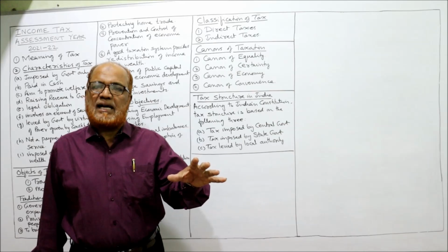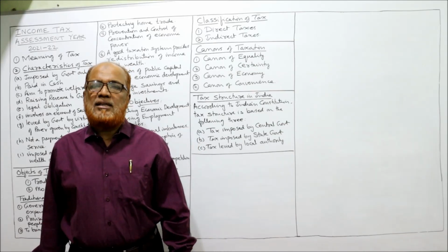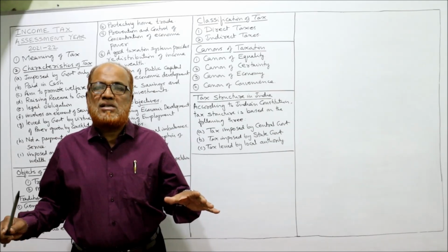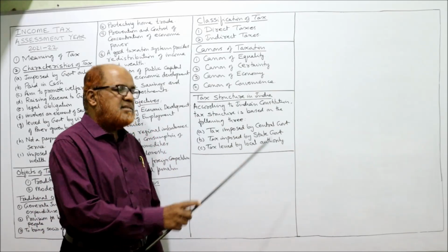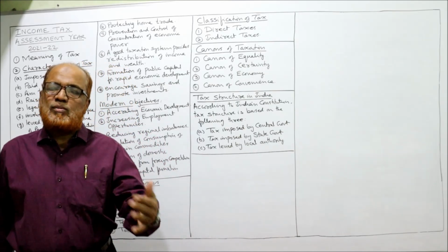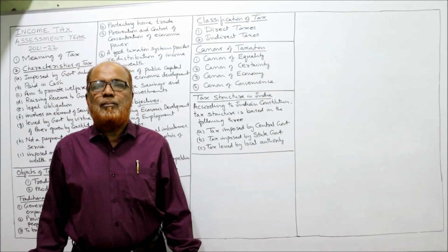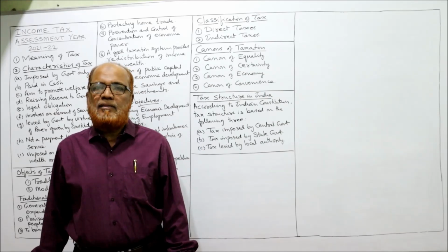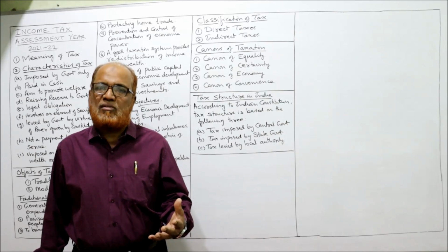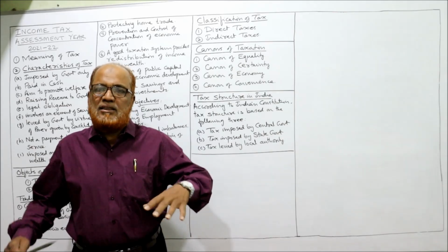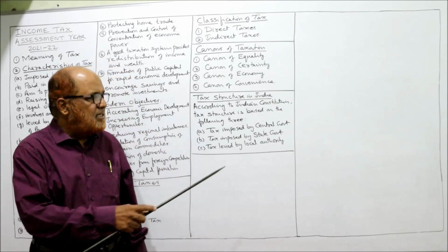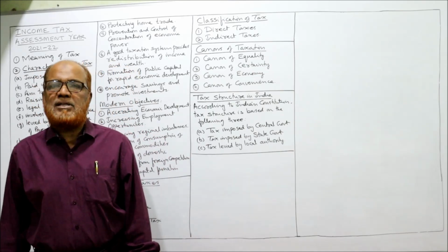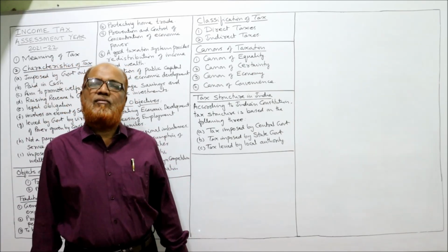First of all, taxes imposed by the central government: income tax, wealth tax, goods and services tax, and then excise duty, import duty, export duty. These are the examples of taxes which are imposed by the central government. Then what are the taxes which are imposed by the state government? The state government will impose professional tax, entertainment tax, taxes on agricultural income. Then apart from that, GST, goods and services tax, sales tax, terminal tax. These are some of the taxes which are imposed by the state government. Local authorities, municipal corporations, gram panchayats, these local bodies will also apply the tax.